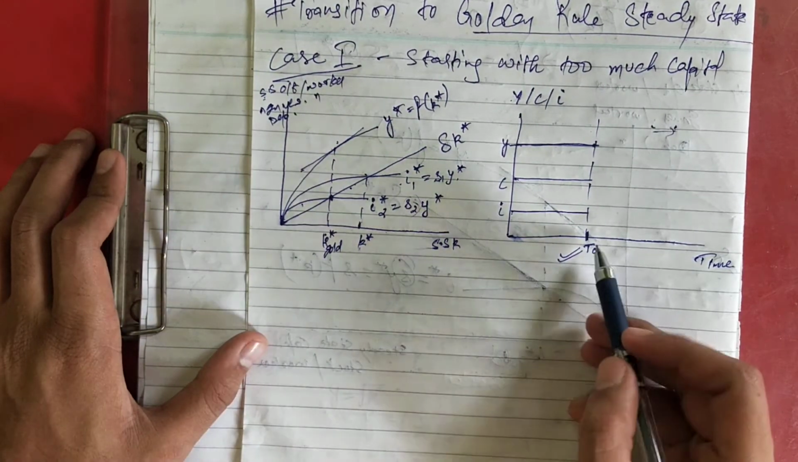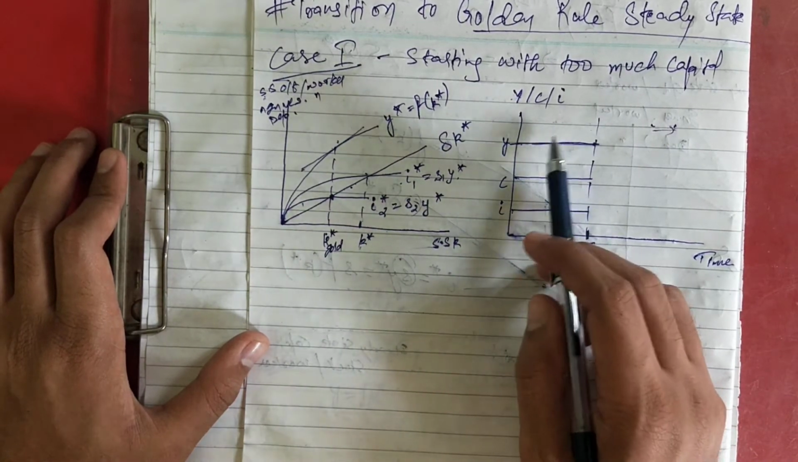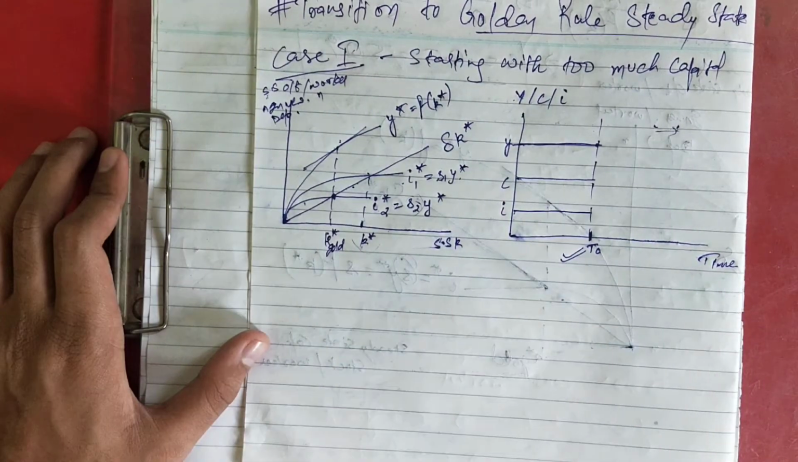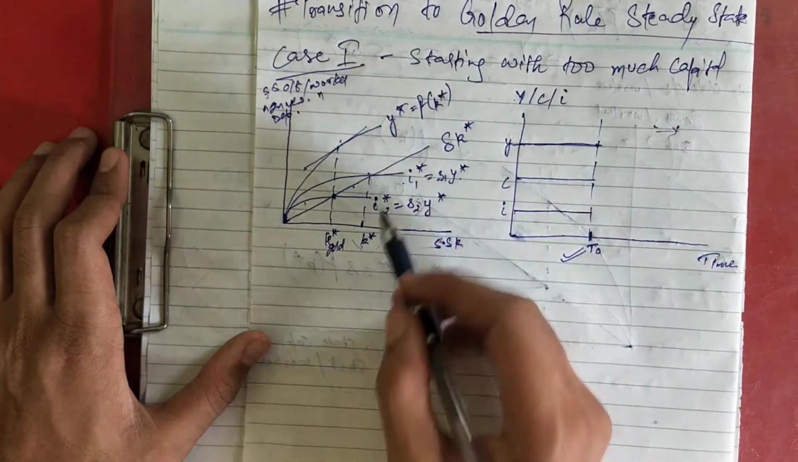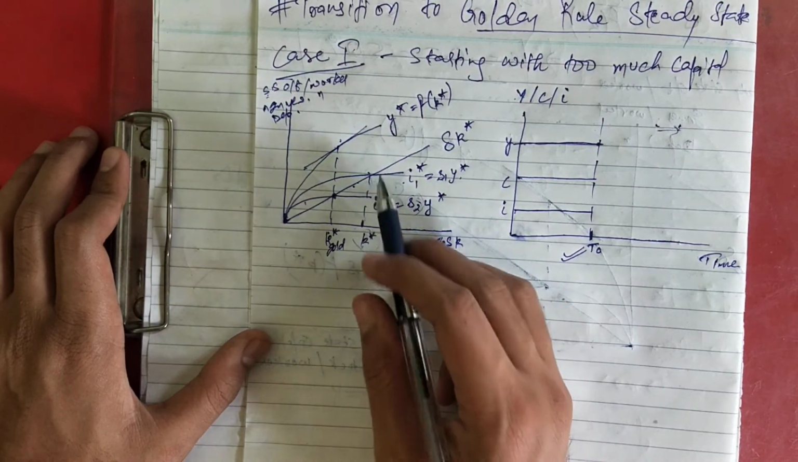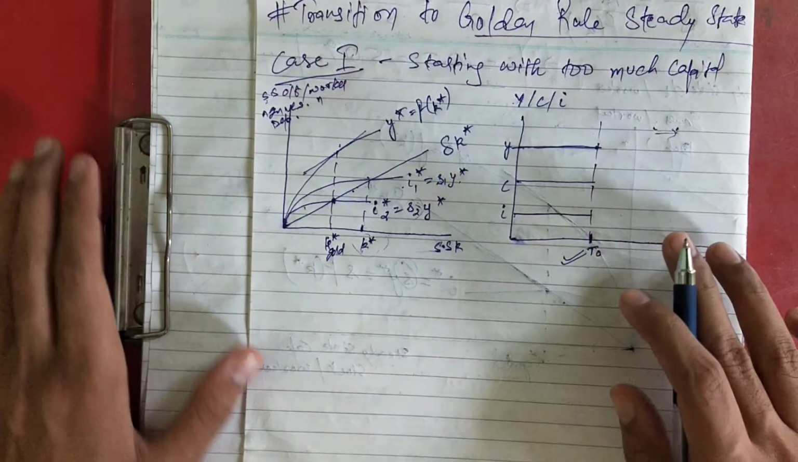Okay, and this is done after T naught period. Until T naught, we were at steady state level. That's why all are straight line constant. But after that, government has changed the saving rate, and now we are not at this steady state level, and there will be transition in the economy, which we are going to show here.